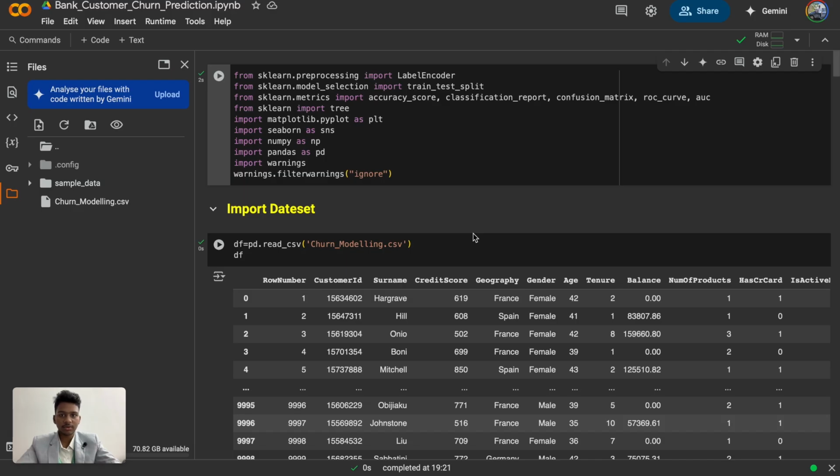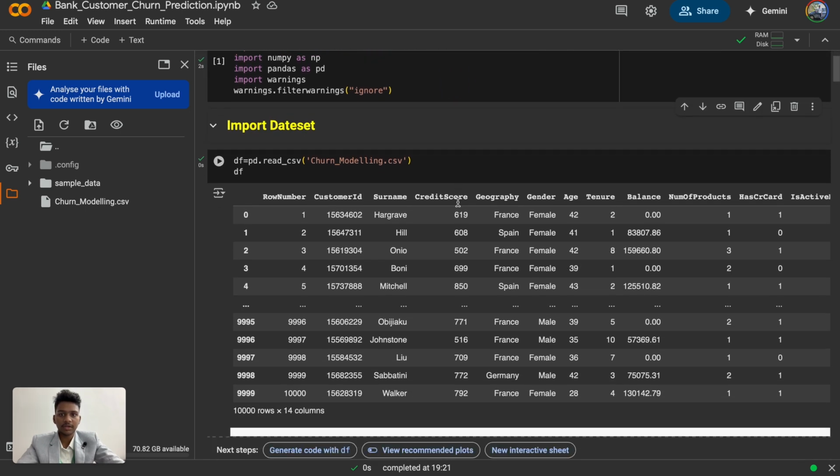And here's the coding part. We have imported the dataset, which is churn modeling.csv. First, we are importing the basic necessary libraries needed to run this code. First is the label encoder, which converts categorical values into numerical values. And second is the train test split, which splits the data for testing and training separately. We are using matplotlib for the data visualization.